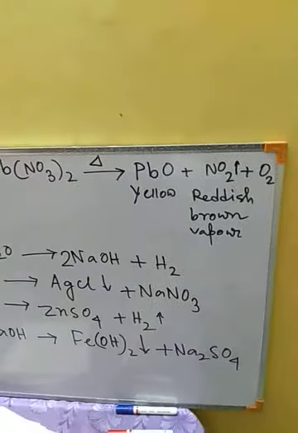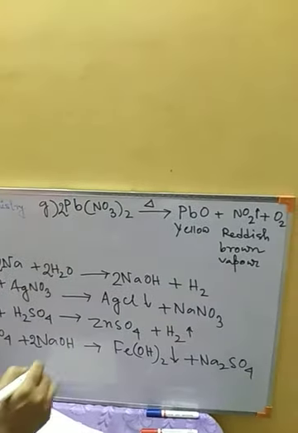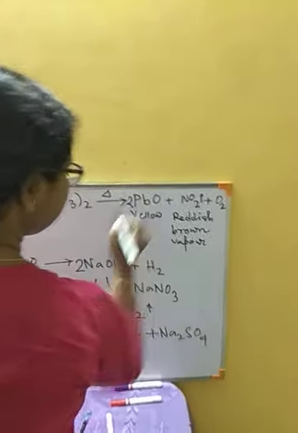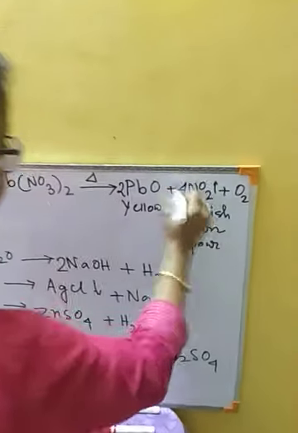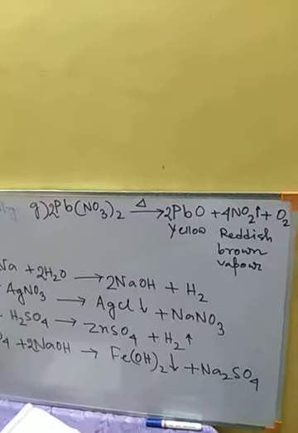Now let us balance this. We need 2 lead nitrate. So 2 PbO will be formed, 4 nitrogen dioxide will form along with 1 molecule of oxygen.